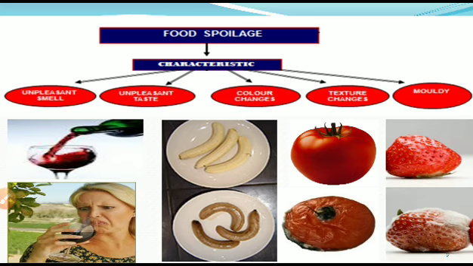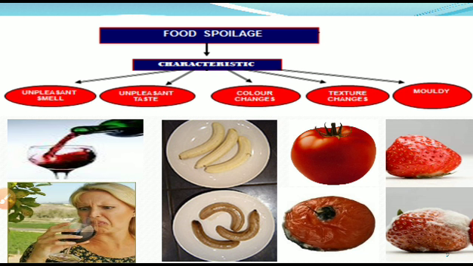Next we are going to learn the characteristics of food spoilage. That means how we consider whether the given food is spoiled or not. We can find out whether that food is spoiled by characterizing it in different ways. First, we get an unpleasant smell if the food deteriorates.